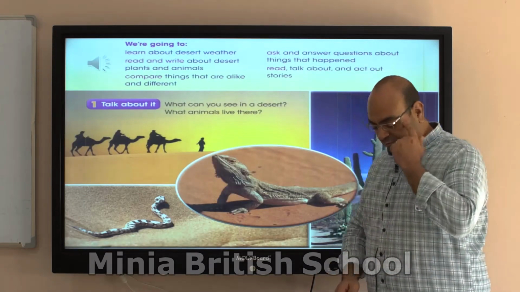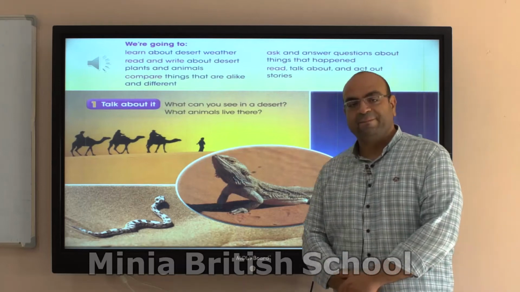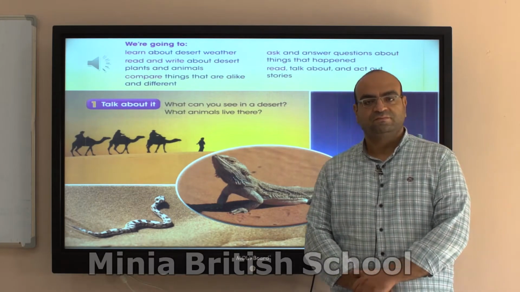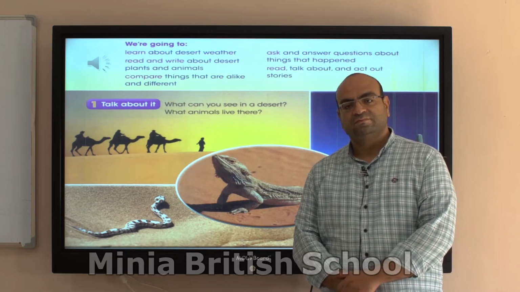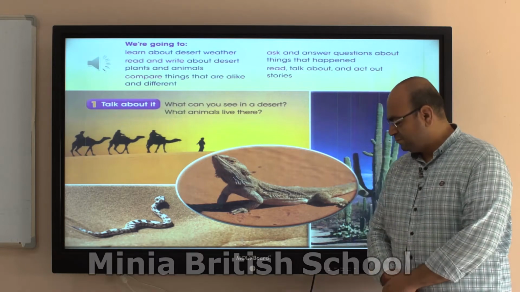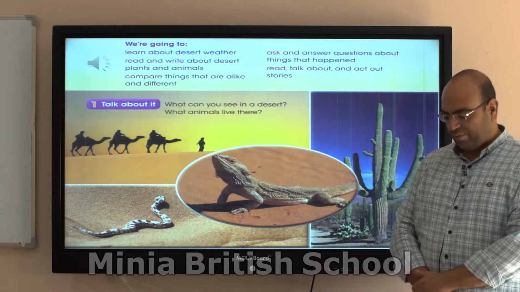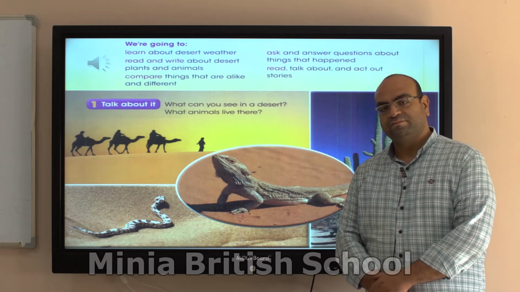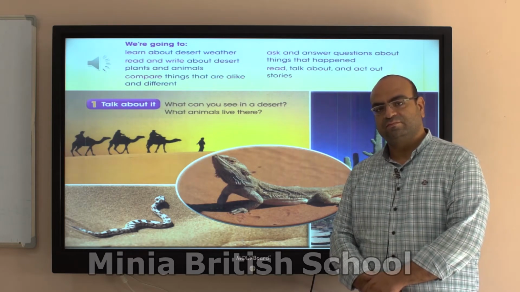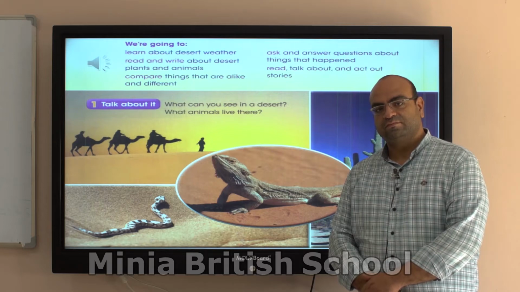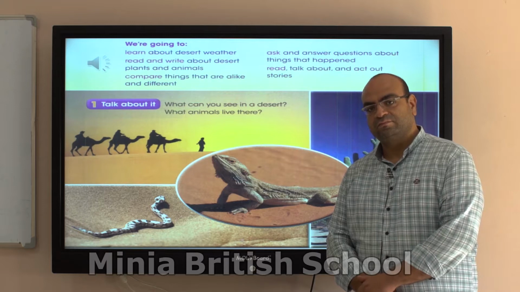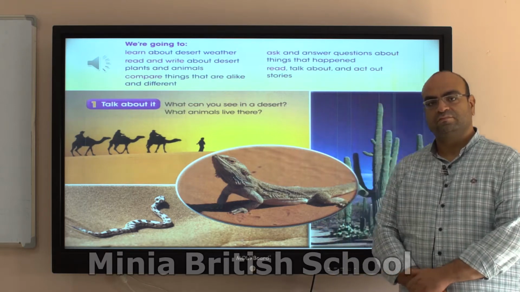Track 20. There are deserts in many parts of the world. Deserts are dry areas of the land. Some deserts are sandy, other deserts are rocky. Deserts can be flat or filled with mountains. Deserts are dry because they get very little rain, less than 25 centimeters of rain every year. In some deserts, there is no rain for a year or more.